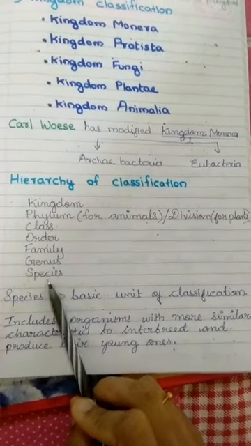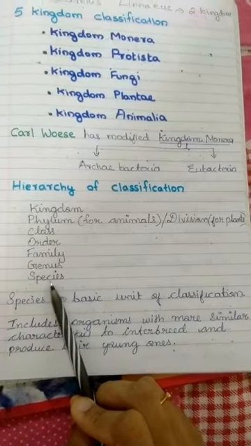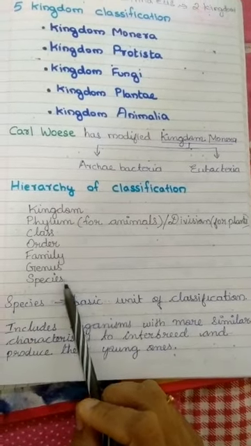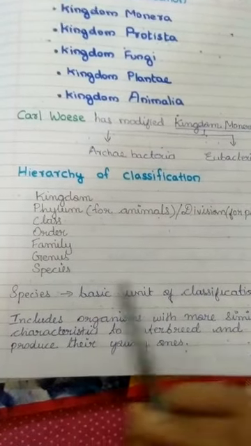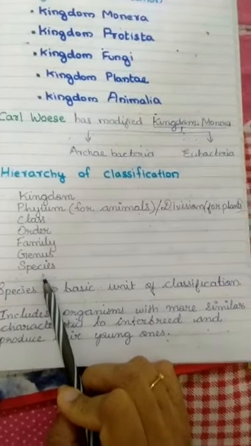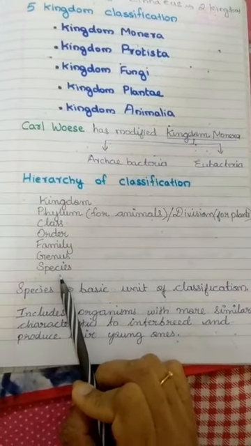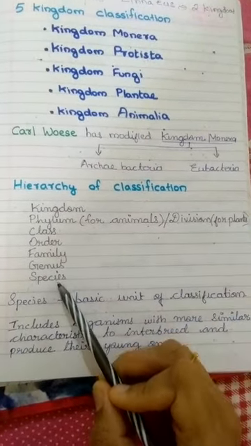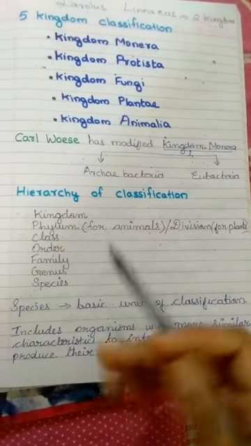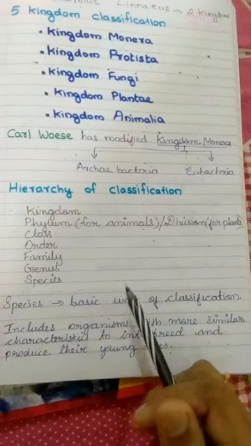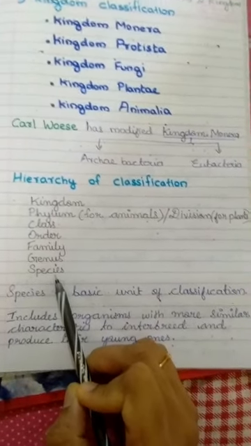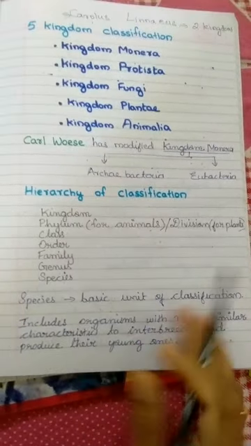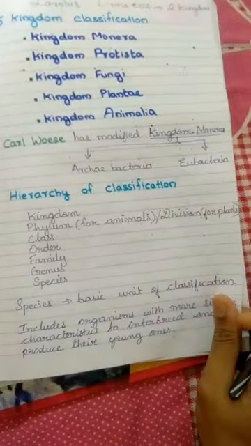For example, human being is one species, and animals like cat and dog are other species. When comparing human beings, we have lots of common characters. When we compare ourselves with another animal, for example a spider, you can see lots of dissimilarities. So species will include more common characters. So, hierarchy of classification.